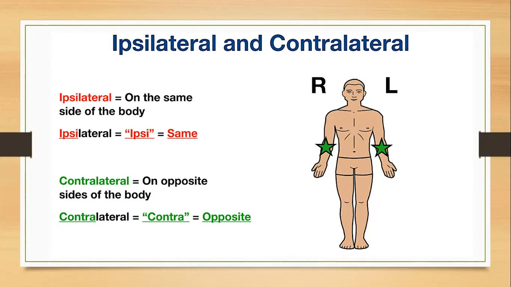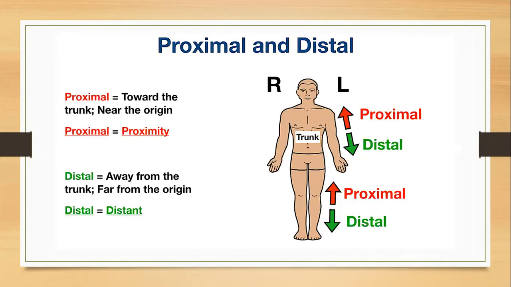Then contralateral. Contralateral means two organs, they are at the sides only, but they are facing opposite to one another. That means the colon is there in the intestine. Ascending colon and descending colon, they are contralateral to one another.